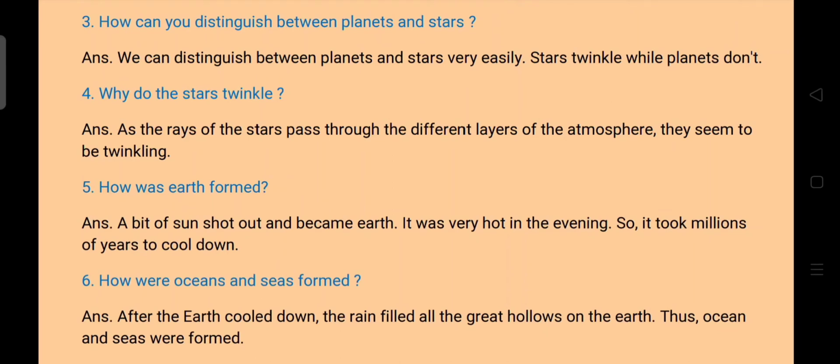Question number 5. How was Earth formed? Answer is, a bit of sun shot out and became Earth. It was very hot in the beginning, not evening, beginning will come, children.